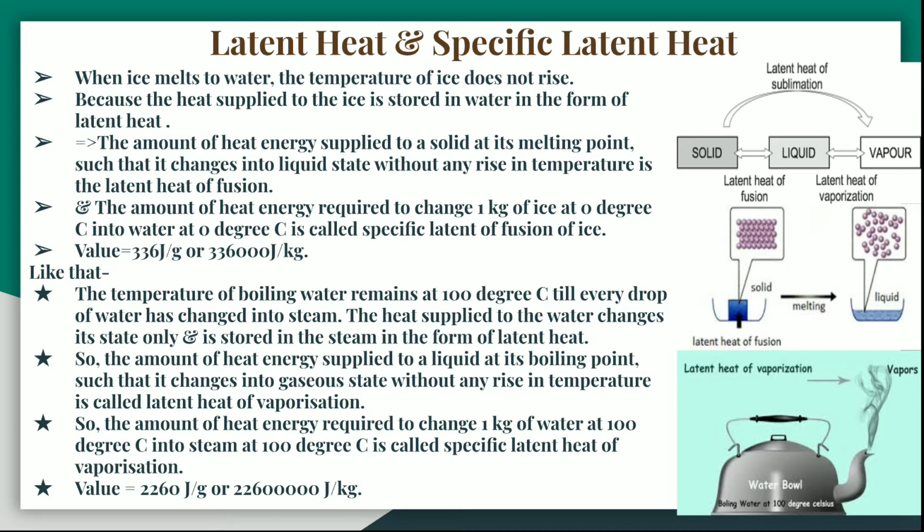So when ice melts to water, the temperature does not rise because the heat supplied to the ice is stored in the water in the form of latent heat.